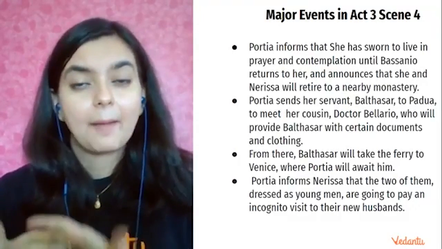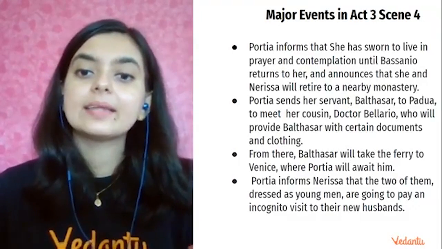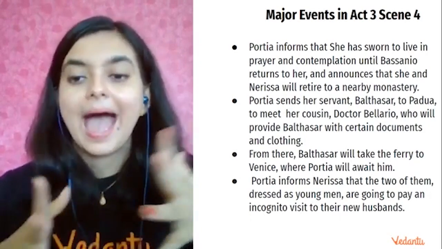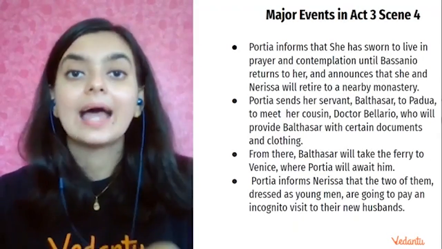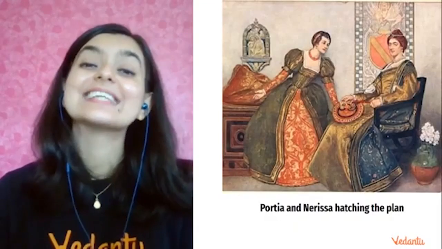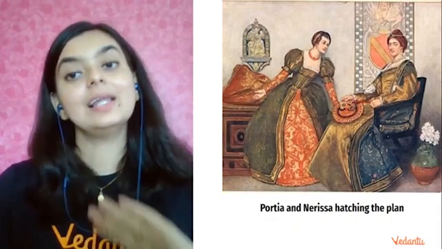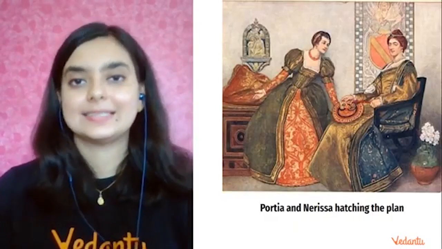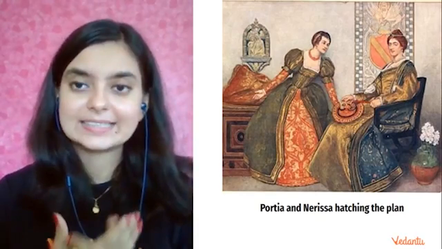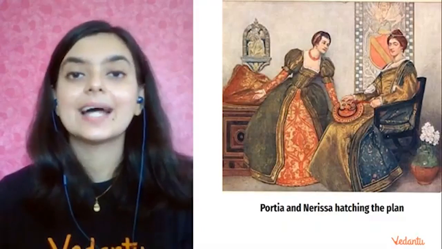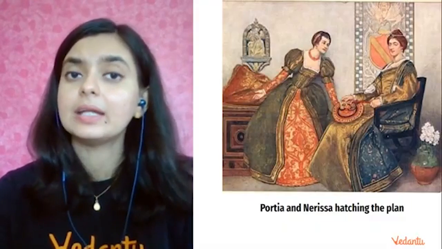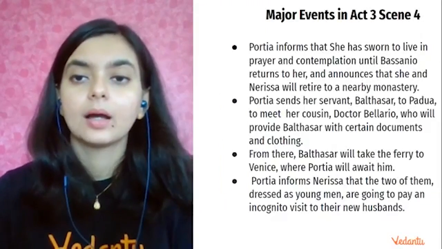Now, from there, Balthazar will take the ferry to Venice, where Portia will meet him, and Portia informs Nerissa that the two of them are going to be dressed as young men, and they will go and meet their husbands. Now, over here, a certain point that you need to keep in mind is Portia takes the help of her cousin, right? She sends a servant, Balthazar, to her cousin,